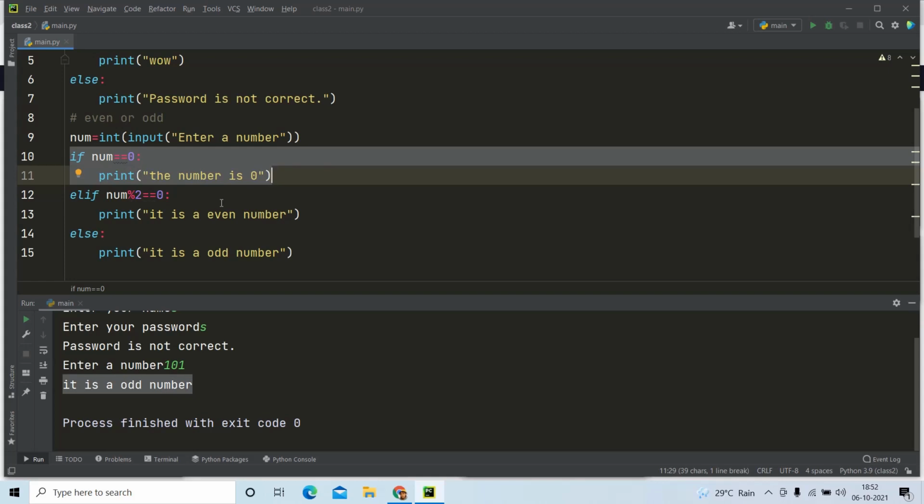So if we are very clear about conditional branching, then it would be really easy for you to move forward.